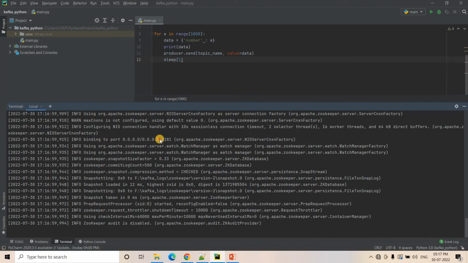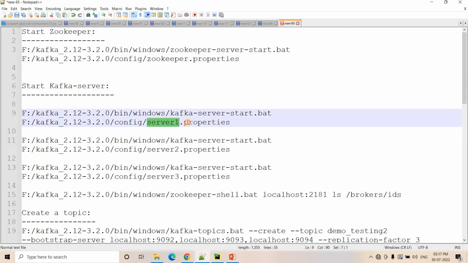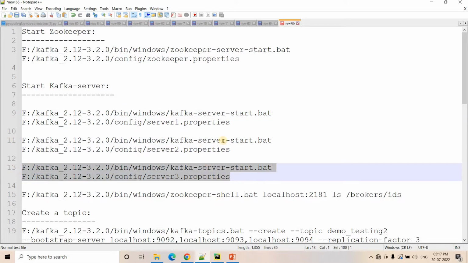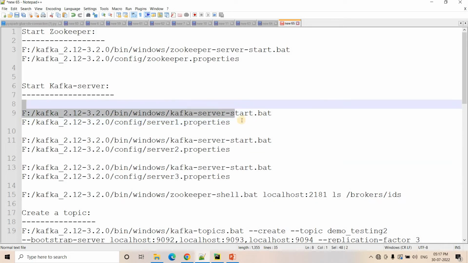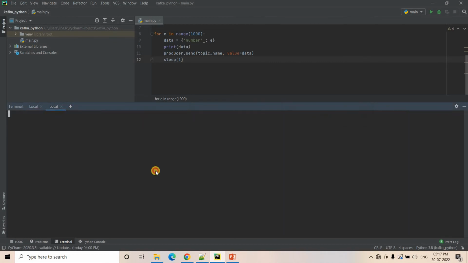So here my Zookeeper is started, which is running on port 2181 on localhost. Now I will start my Kafka server. In my previous video, I created 3 different properties files, one for the first server, one for the second server, and one for the third server. The broker IDs are 0 for the first one, 1 for the next one, and 2 for the last one. The first one runs at port 9092, the next at 9093, and the last at 9094. Okay, so I will start the servers.